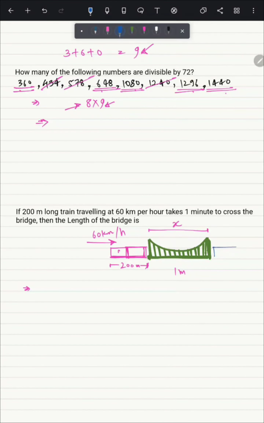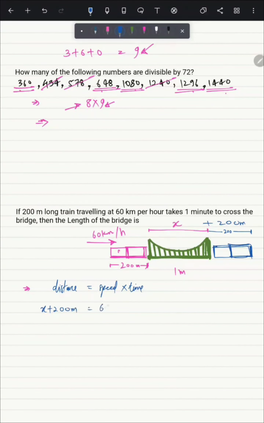So after 1 minute the train will be here. So the distance covered by the train in 1 minute will be x plus 200 meter. Now on applying the formula, distance is equal to speed into time. So here we know the distance is x plus 200 meter.